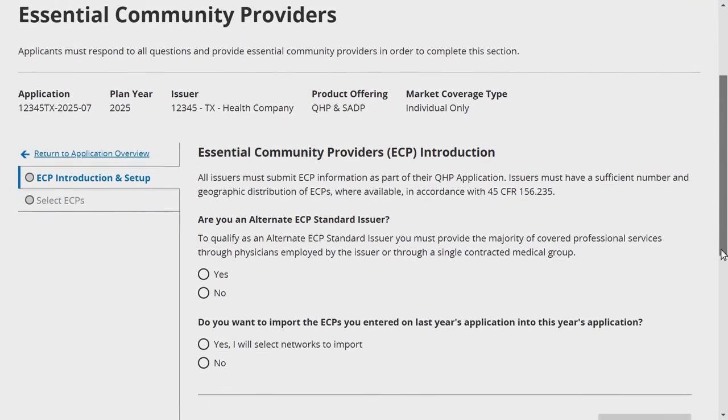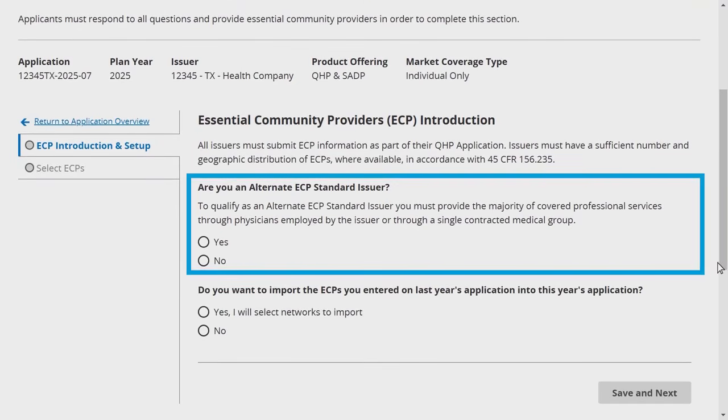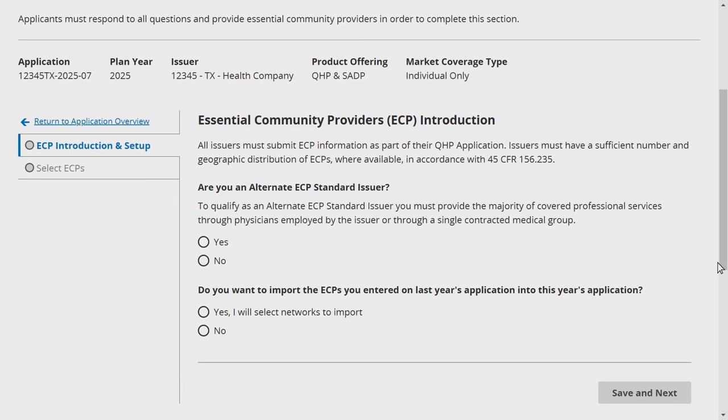On this page, indicate whether you are an alternate ECP standard issuer, which provides the majority of covered medical services through physicians employed by the issuer, or a single contracted medical group or integrated delivery system. General ECP standard issuers should select No. Your response to this question is final. You cannot change your answer after saving.